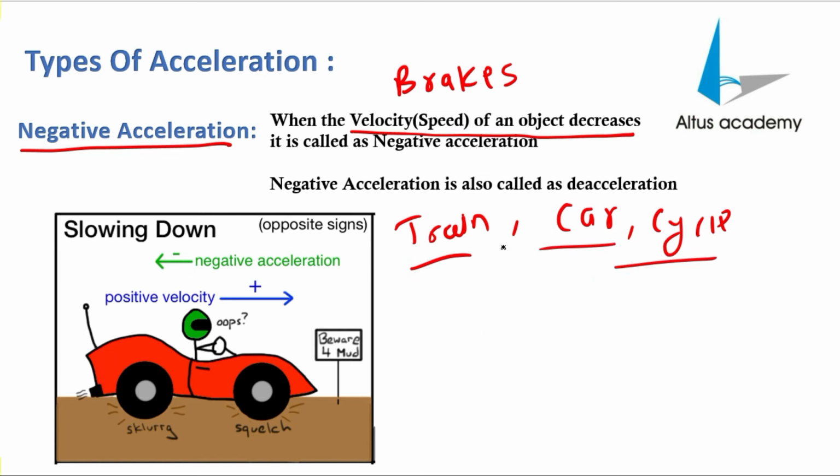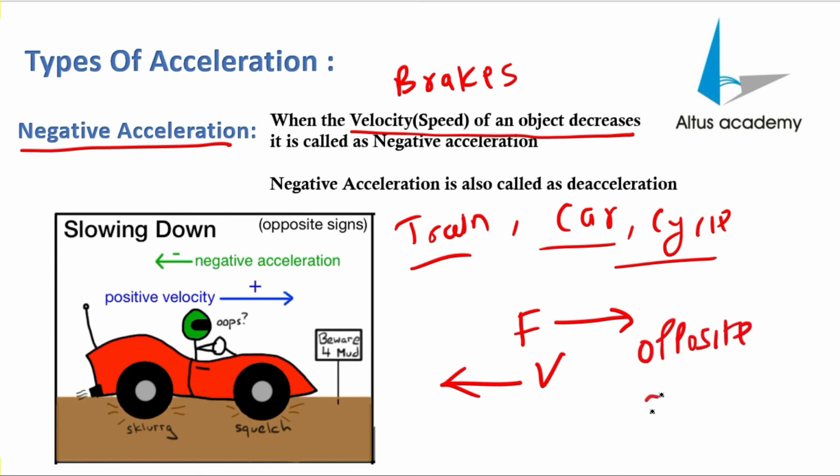And if I'm talking in scientific terms, when your force and velocity are in opposite direction, it is called negative acceleration.